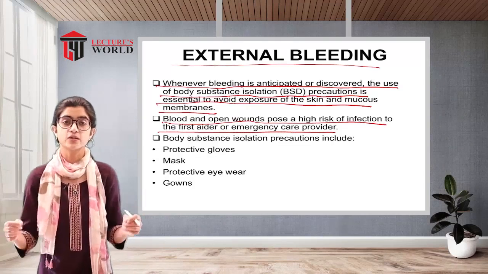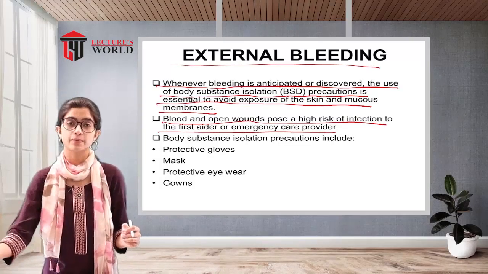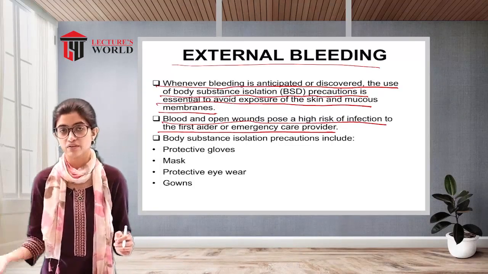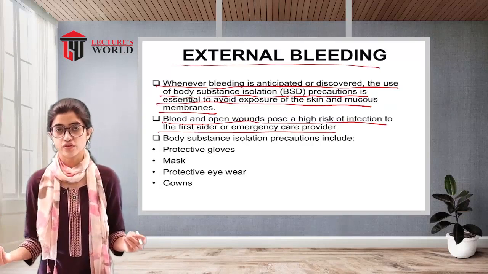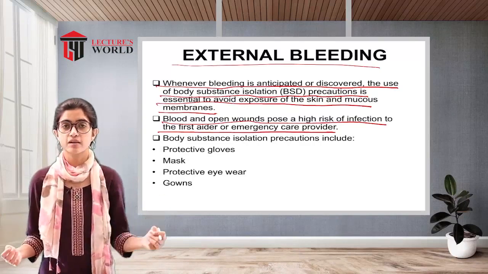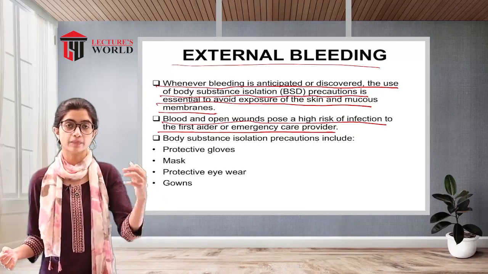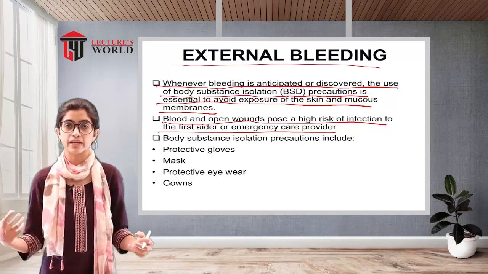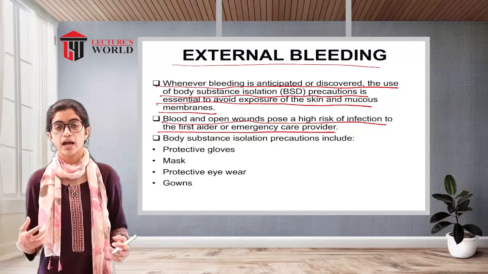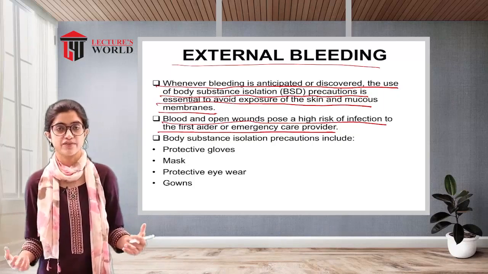When first aid is going to be provided, the person providing the first aid is also at risk for infection, because in case of an external bleeding the wounds are open and there is direct contact from the patient's body to the person providing care. So isolation or protection equipment has to be used.